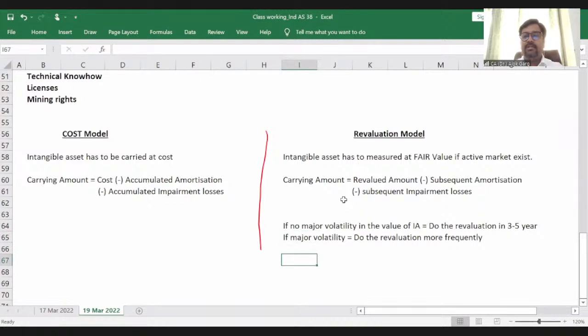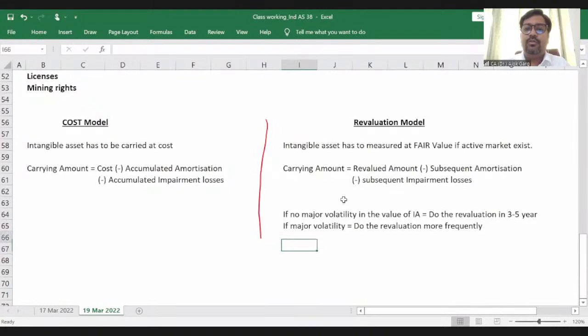If major volatility is there, then do the revaluation more frequently, right? So this is the revaluation model. This is the same model which we have discussed in Ind AS 16, Property, Plant and Equipment. So let's discuss this concept, then we'll move to the next concept in the revaluation model.